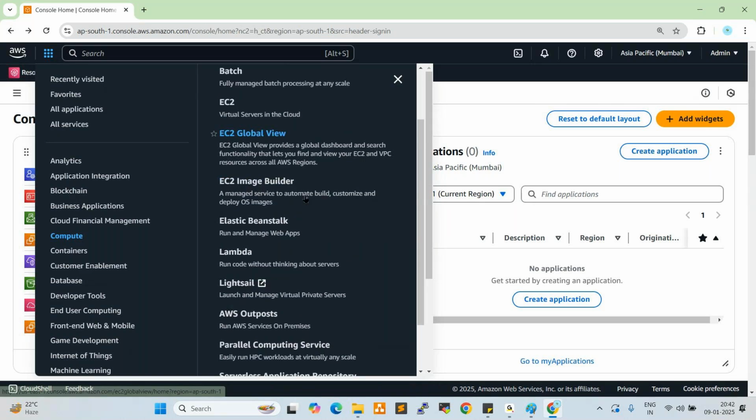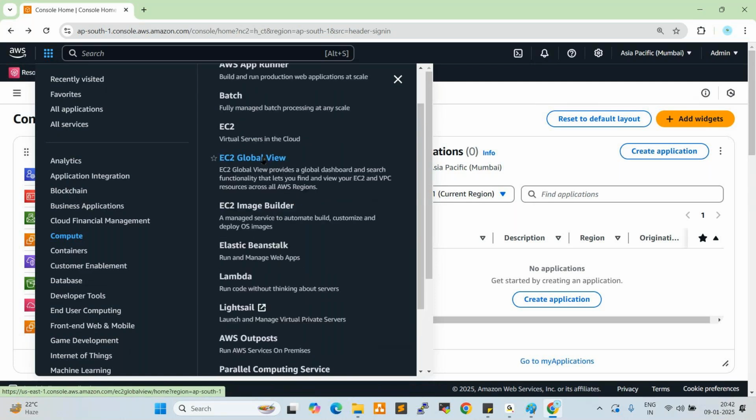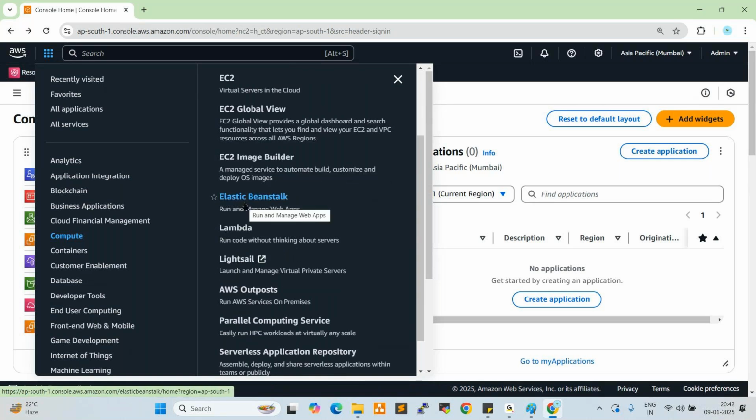Next one, Elastic Beanstalk. What is Elastic Beanstalk? Here we are going through important services. Beanstalk is a service to deploy applications. The developer develops the code, and that code is converted into an artifact. Without DevOps tools, by using Elastic Beanstalk we can deploy the applications here. How to configure Elastic Beanstalk, how to deploy the applications, how to prepare the environments, we'll see that practically.